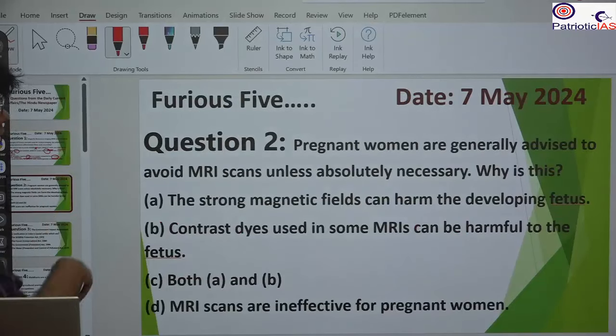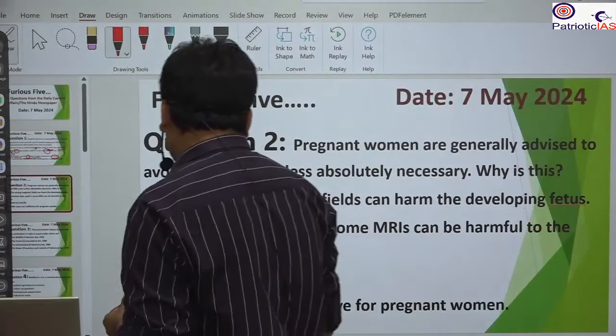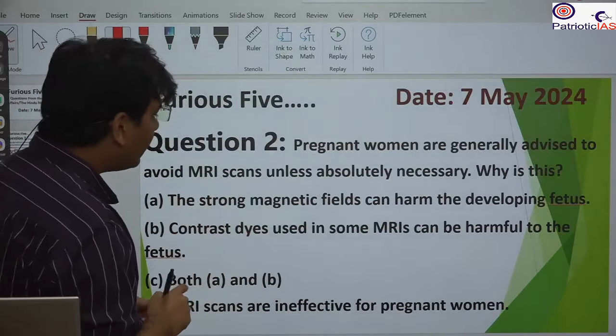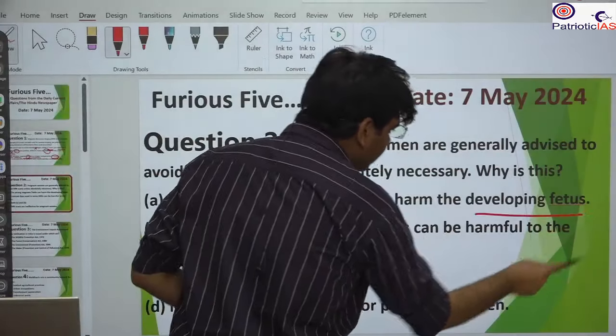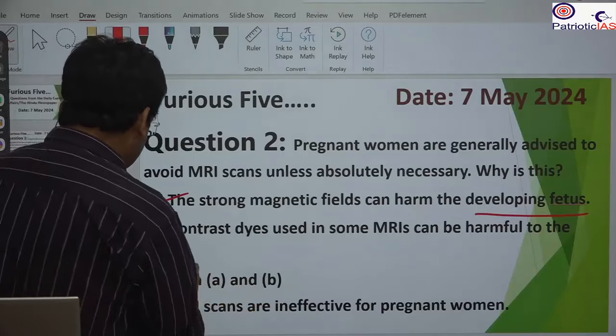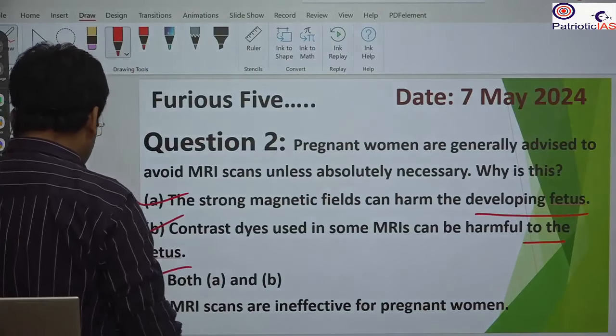Question number 2. Pregnant women are generally advised to avoid MRI scans unless absolutely necessary. Why is this? This is because there is a chance of impact on the fetus due to the very high magnetic field. A strong magnetic field can harm the developing fetus, so A is correct. Contrast dyes used in some MRI can be harmful to the fetus. Here again, it penetrates the placenta and that's why it can harm the fetus. This is also correct. So C will be the correct answer.